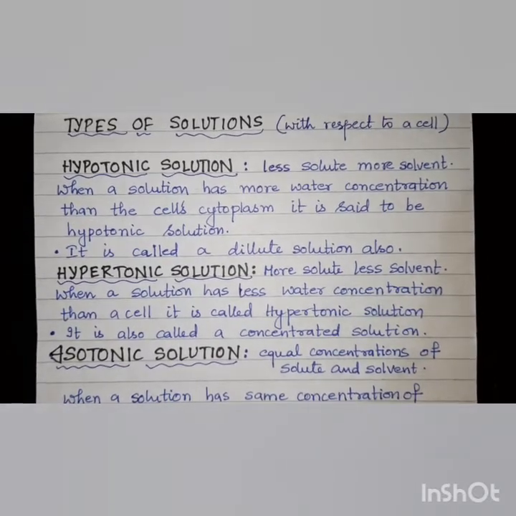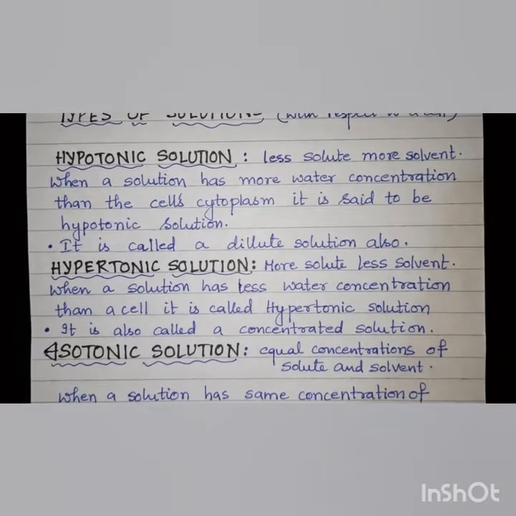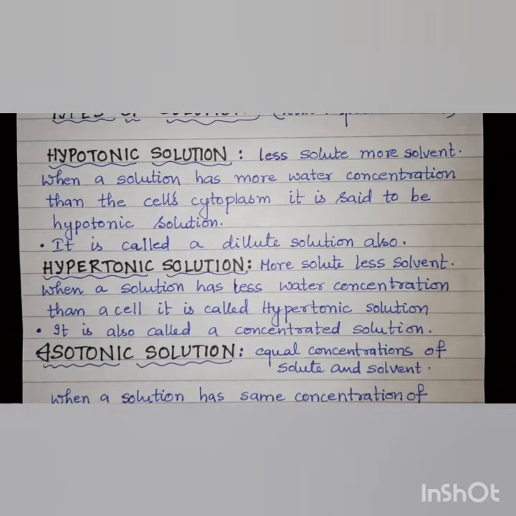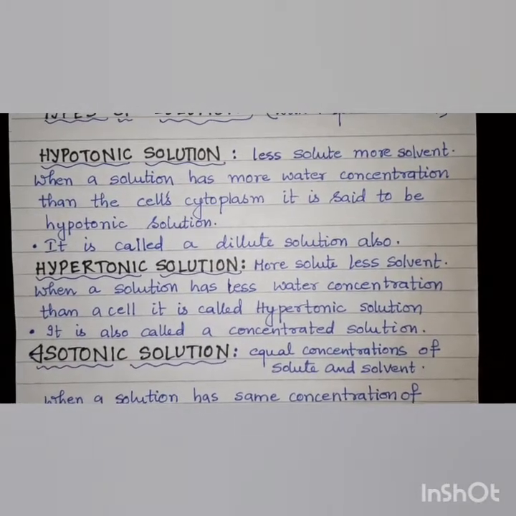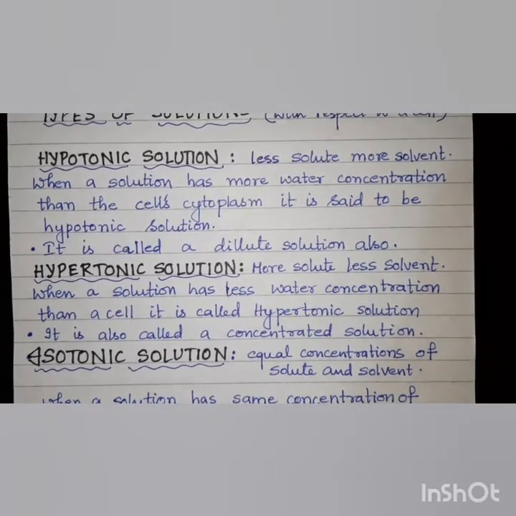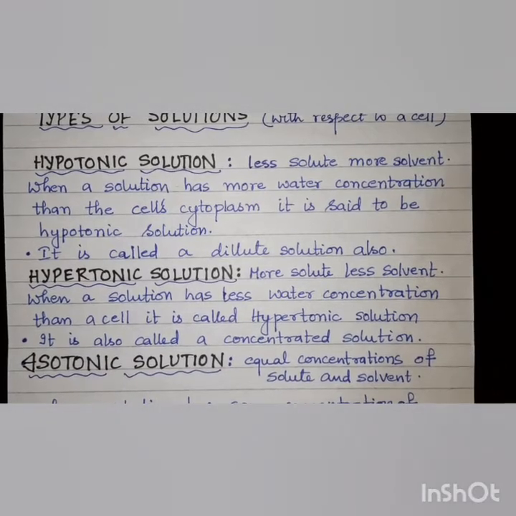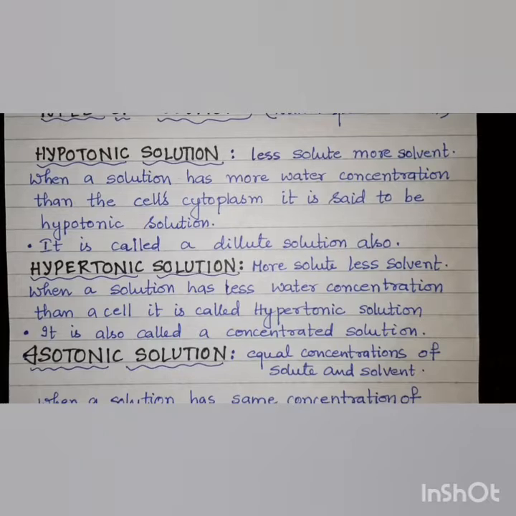The first type of solution is a hypotonic solution. Such a solution has more water concentration with respect to the cell's cytoplasm. Such a solution is also commonly called a dilute solution. In short, we can say a hypotonic solution has less solute but more solvent with respect to the cell's cytoplasm.